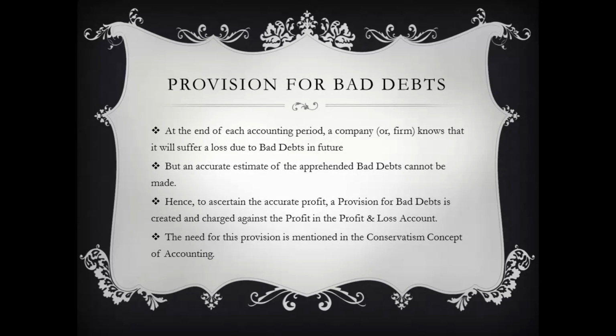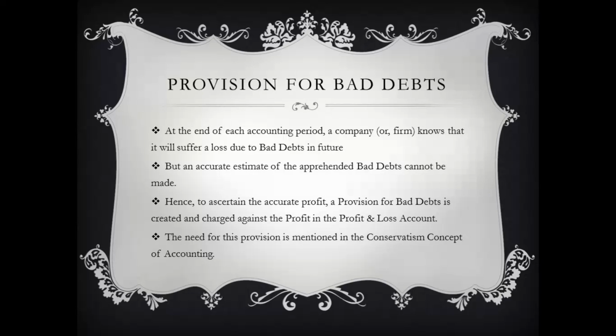Now we come to provision for bad debts, and we need to understand the basic meaning of this provision and why it is created. In case of bad debts, the company or the proprietorship concern, etc., is sure that a certain amount of money will definitely not come back.